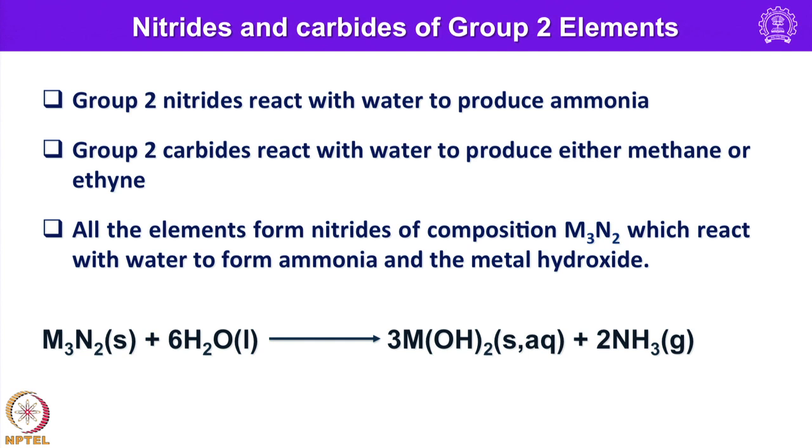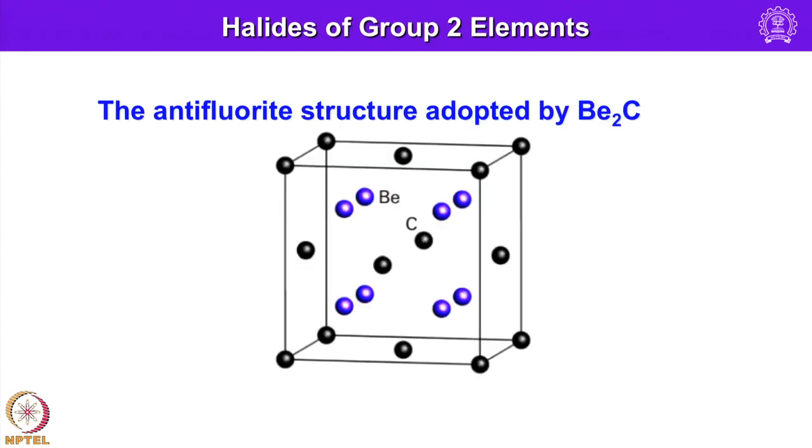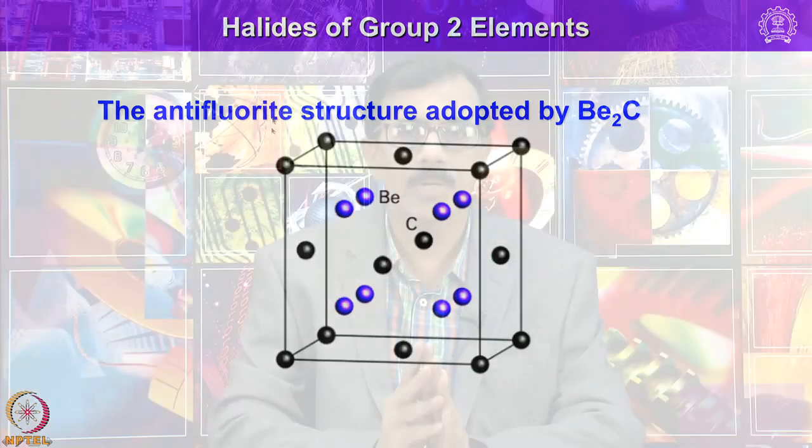formed. Ammonia is liberated. The structure of beryllium carbide is similar to the antifluorite structure that I have shown here, and the carbides of calcium, strontium and barium can be prepared simply by heating the oxide or carbonate with carbon in a furnace maintained at around 2000 degrees centigrade.